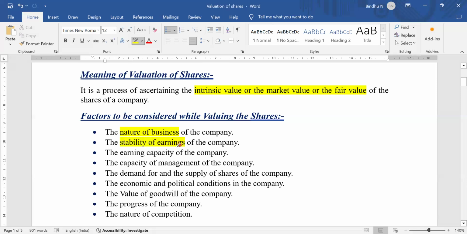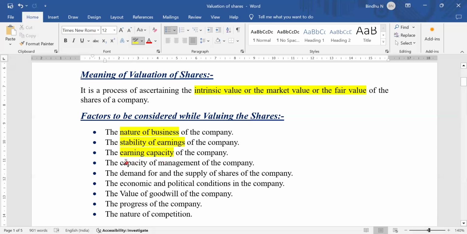The company's stability of earnings is much more important for us. Before making any kind of valuation of shares, we need to analyze the stability, meaning the profitability of an organization. We need to identify the profit. Then we have earning capacity, whether that particular company has earning capacity in the future. We need to identify that.